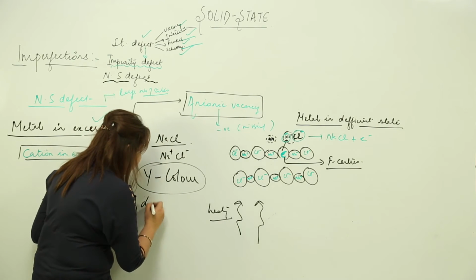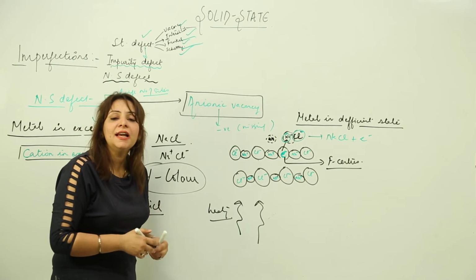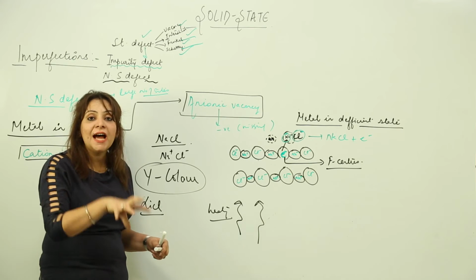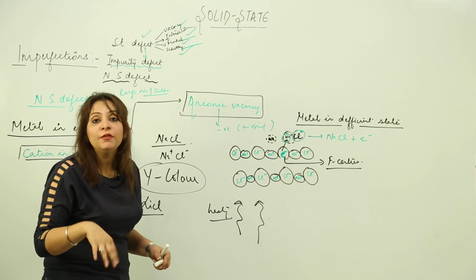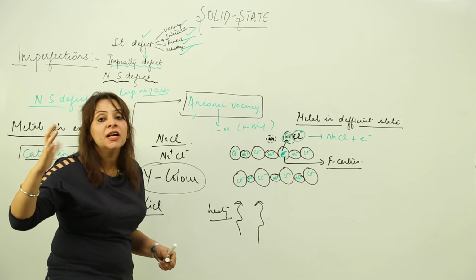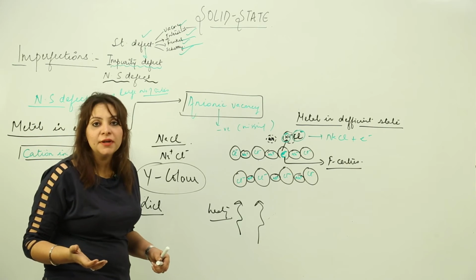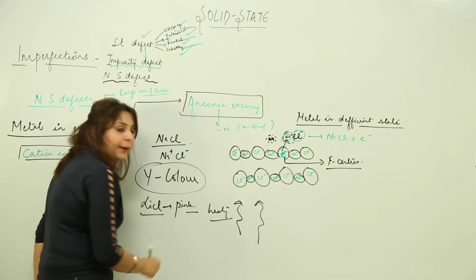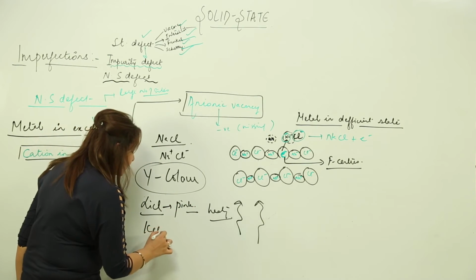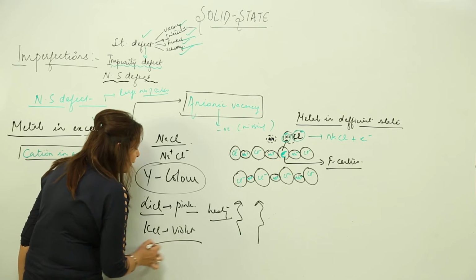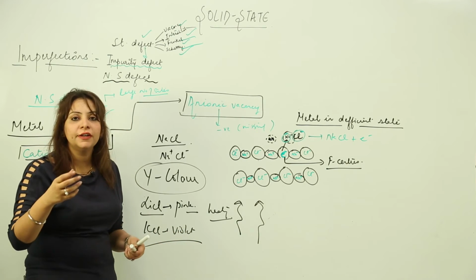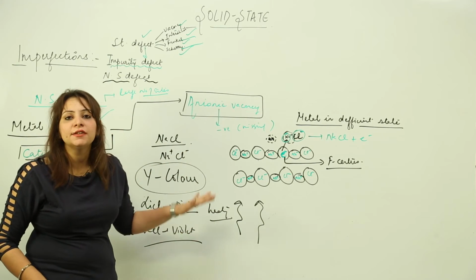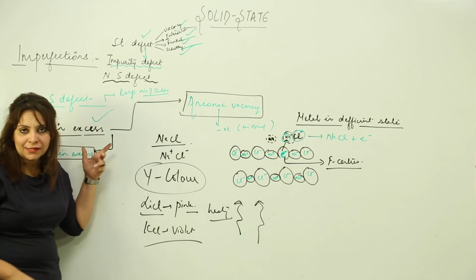Likewise, this happens in LiCl also. So when it happens in LiCl, again Li vaporizes, Cl negative leaves its space and goes to Li, and that vacant space is filled by the electron. And when we supply more heat, it gets excited, and when it returns, it emits the absorbed energy, and that falls in the region that gives the color pink. Right, likewise in case of KCl the color is violet. So likewise you get different colors in ionic crystals when they are showing this kind of defect. So this is the anionic vacancy defect, that is the subtype of metal excess.